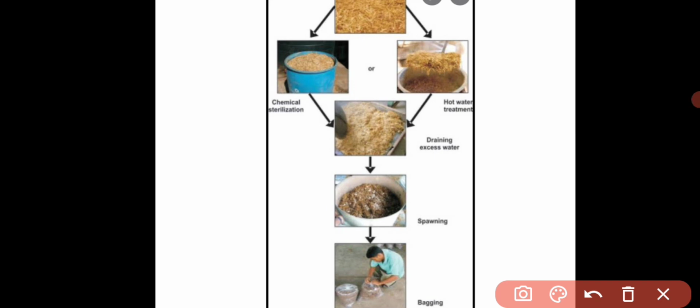After the spawning, the bagging process is done. In this process we take a big polythene bag or plastic cover and fill all this inside, and then tightly cover that polythene bag.